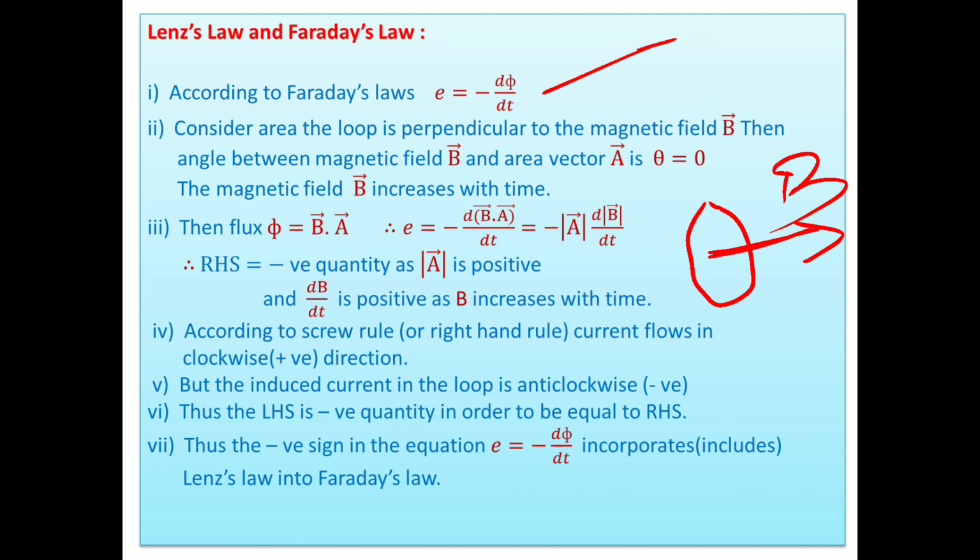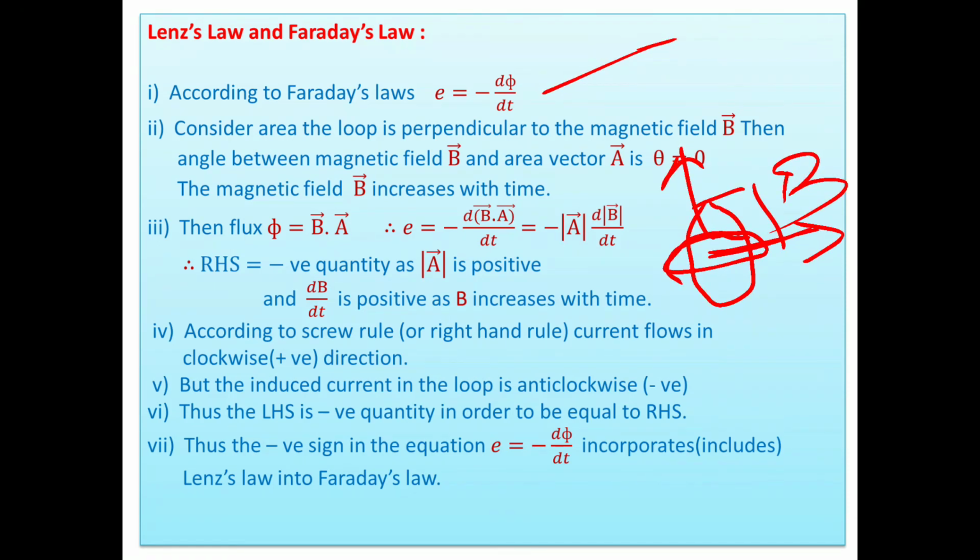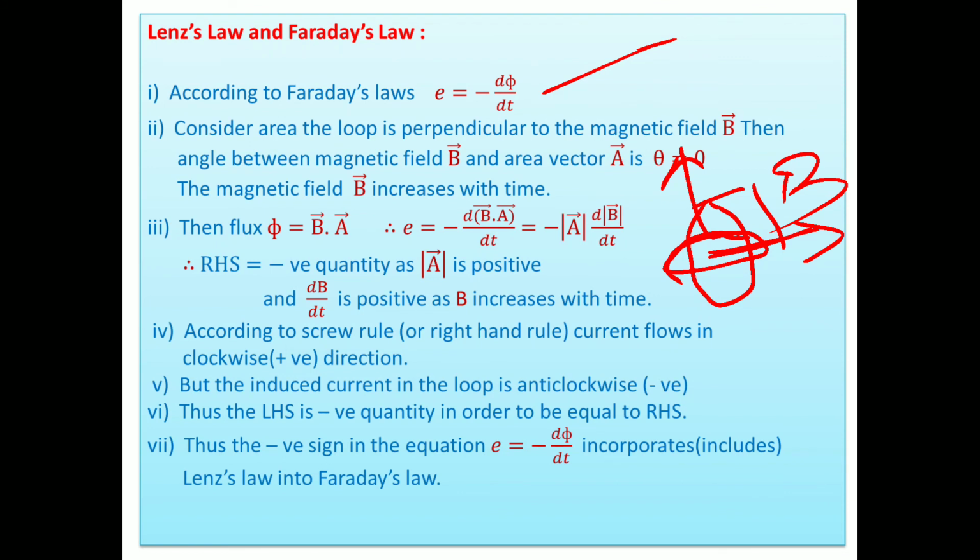Means the angle between magnetic field and area vector is 0. Another way, if the area is parallel to the field, then the area vector is perpendicular to it, means the angle between B and A is 90 degrees. Simple way.